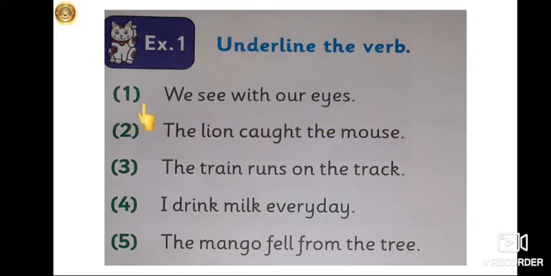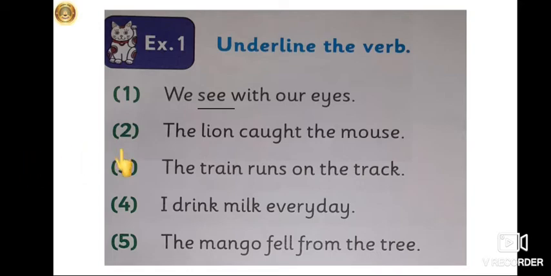Now let's see the first sentence. We see with our eyes. Now tell me children, what work do our eyes do, or what action do our eyes do? Yes, the work of an eye is to see. So see is a verb over here. So you have to underline see.